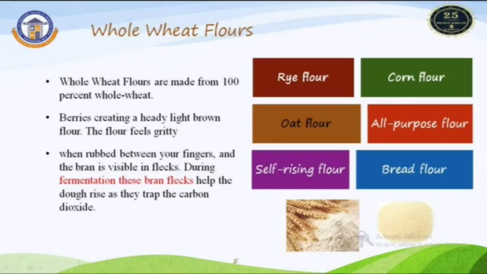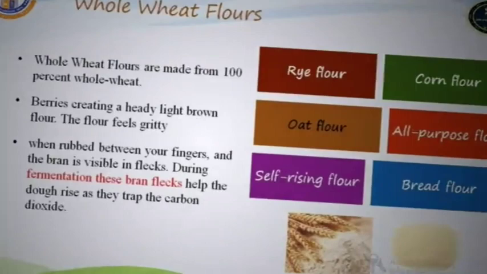Low gluten level means the elastic nature is also very low. The remaining flours, all-purpose flour, self-rising flour, and bread flour, come from wheat flour only. Based on their need, they are used for the bread making process.